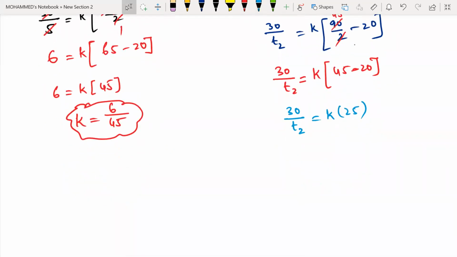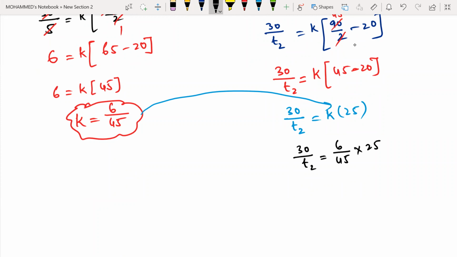The K value is already known for me. Substitute the value of K, 6 by 45, here. So this will become 30 divided by T2 equals 6 by 45 into 25. So T2 equals 30 into 45 divided by 25 into 6. So how much am I getting?